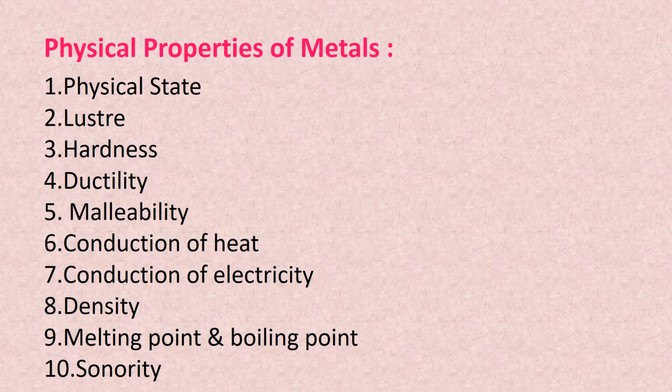We will revise the physical properties of metals. That is physical state, solid, liquid or gaseous. Luster, that is shining property. Hardness, ductility means drawing wire. Malleability means making thin sheet. Conduction of heat, conduction of electricity. Density, melting point and boiling point. And last one is sonority, means the production of sound.